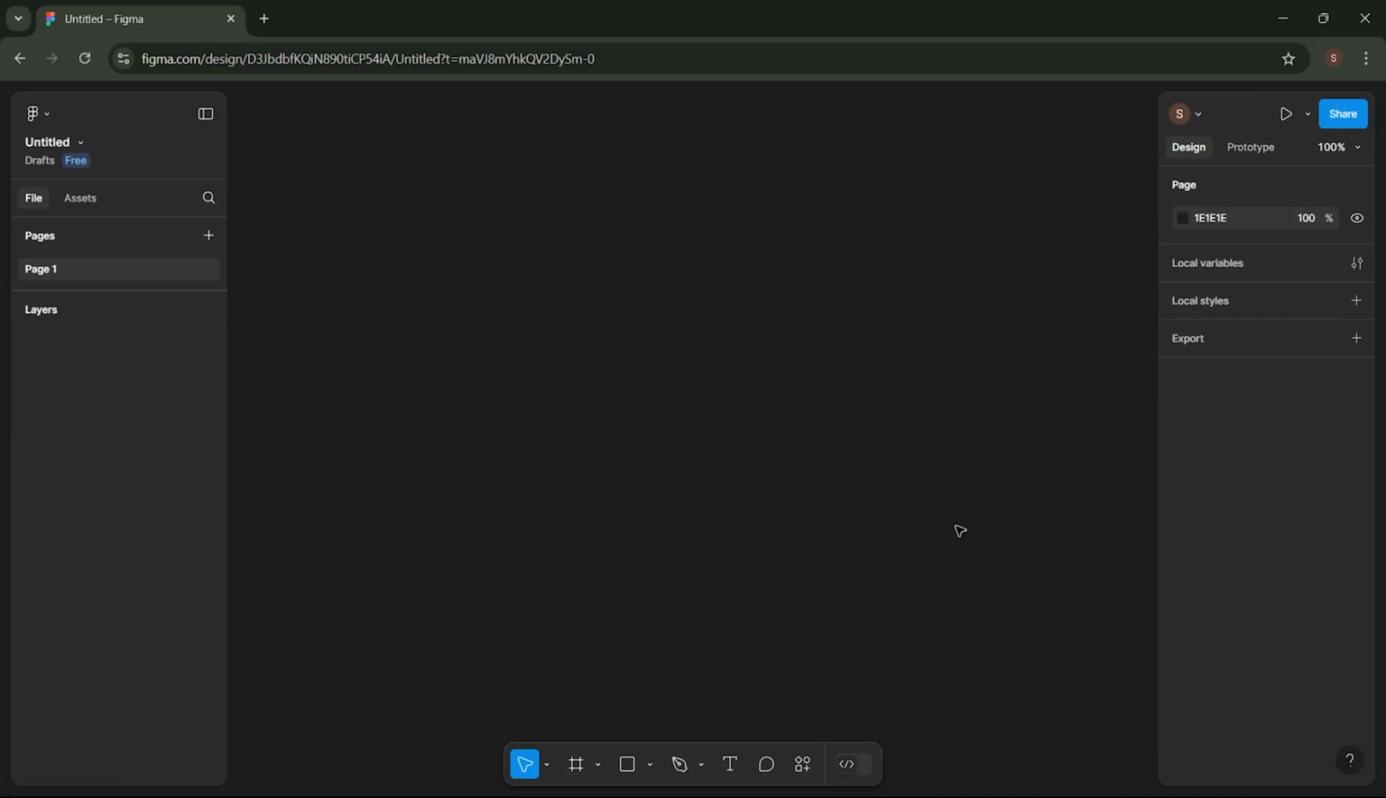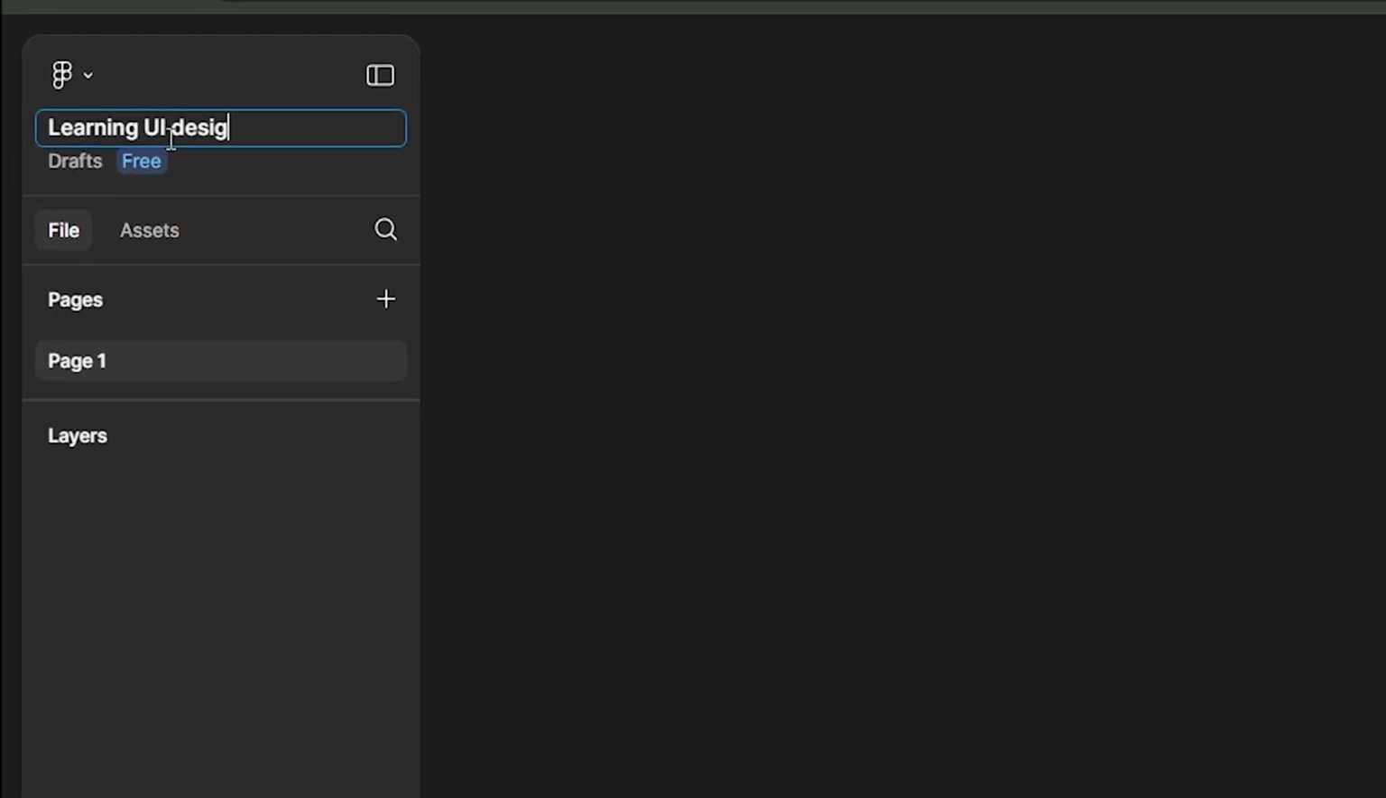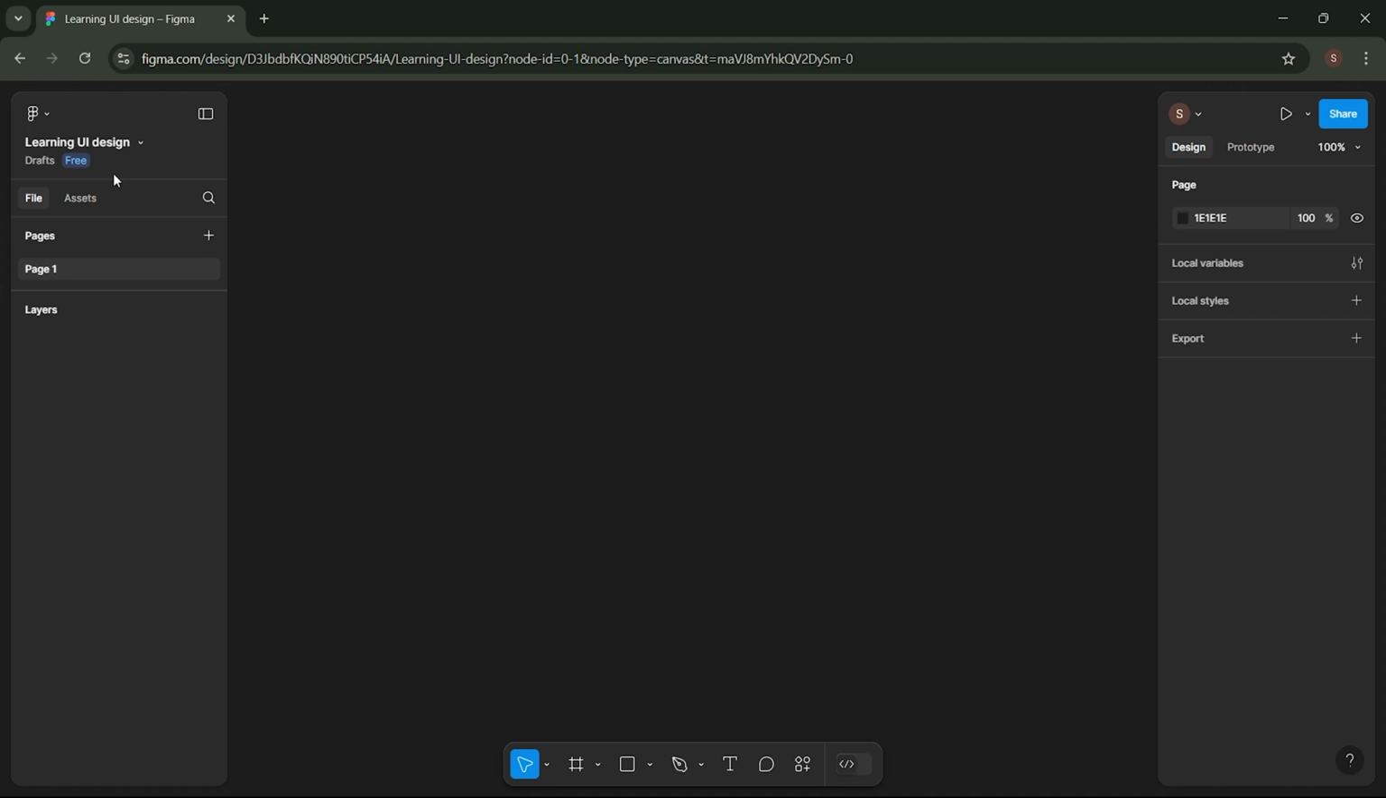Now that we're familiar with each tool, let's start creating a project. The first step is to name our project. You can name your project here. Let's call it Learning UI Design. Okay, after that, we'll create a frame to hold our design.